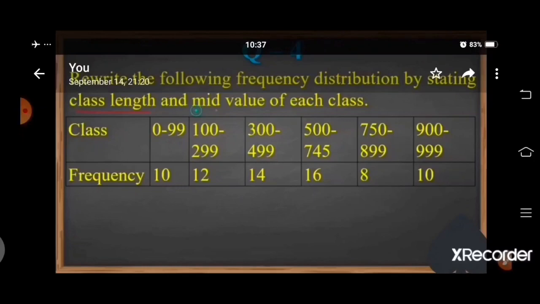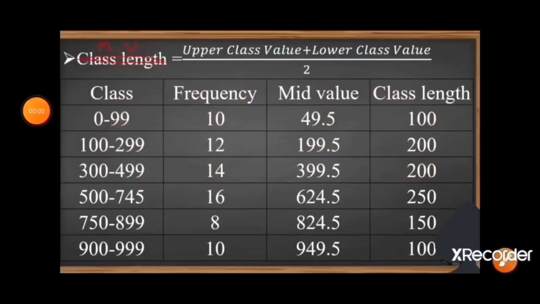Formula for class length is upper class boundary point minus lower class boundary point. Then formula of mid value is lower boundary point plus upper boundary point divided by 2. Here inclusive type of frequency distributions are there.